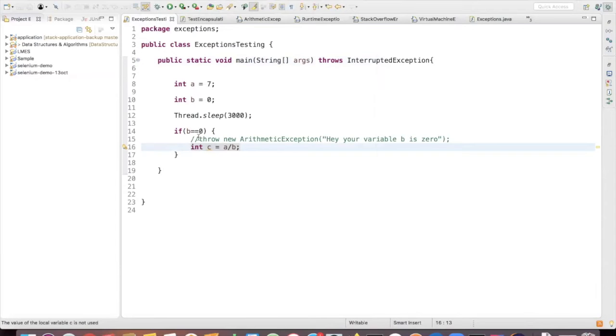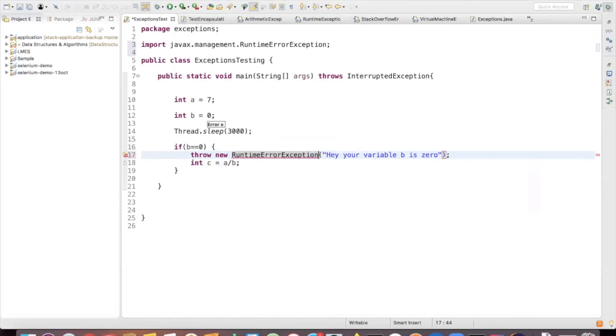But what could be the difference between throws and throw? Throws is where we are saying the method throws this exception. Throw is where we are throwing our own exception. It's not just arithmetic exception. It can be any exception, right? It can be just an exception also, or a runtime exception. Anything.